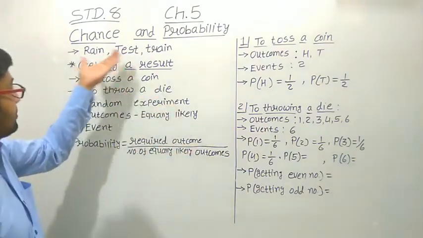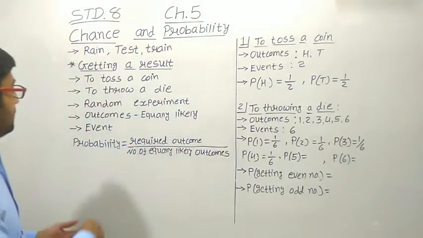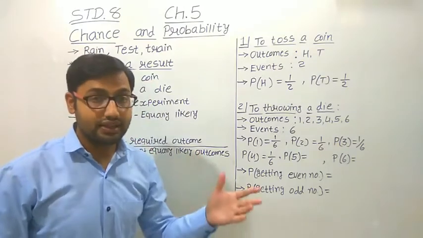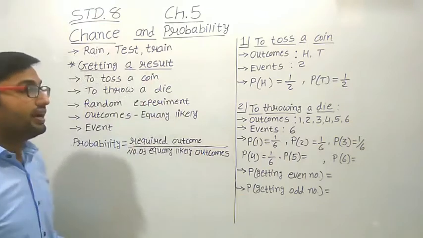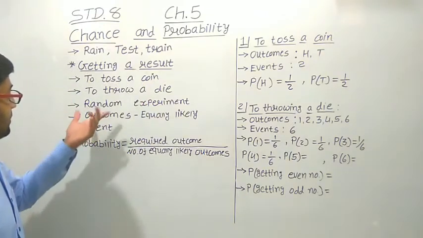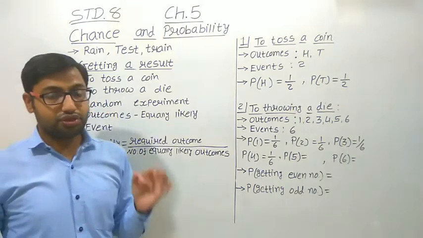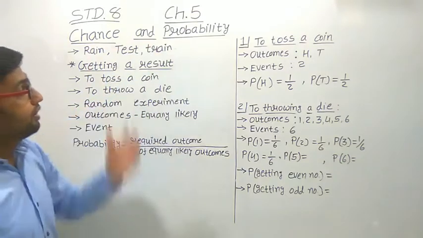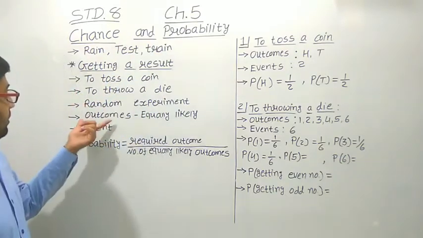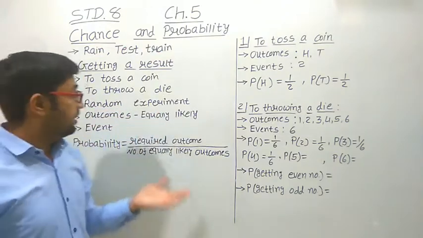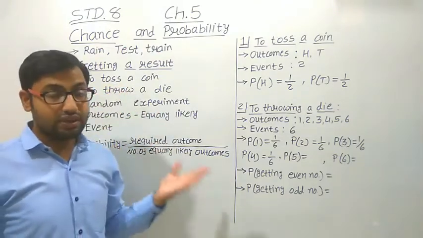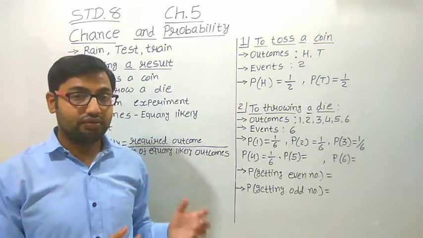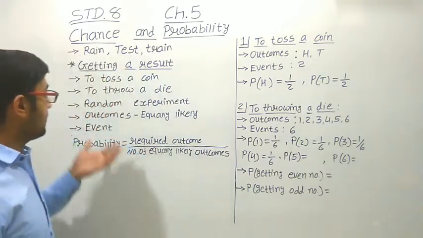It is not like the examples we have taken earlier. So this kind of experiment, like tossing a coin or throwing a die, is called a random experiment. Here we have to study some terminology related to random experiments and probability. The first one is the random experiment that we have seen: when you toss a coin or throw a die, that kind of experiment in which some particular result we can get is called a random experiment.